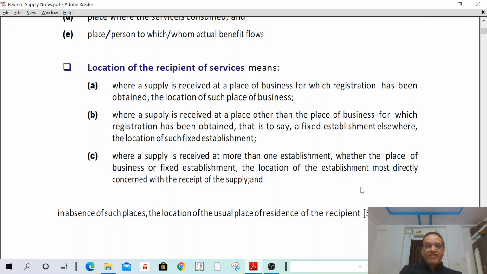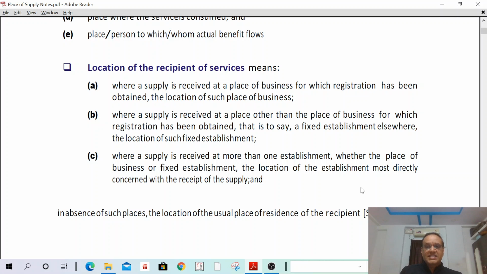Second case, where a supply is received at a place other than the place of business for which the registration has been obtained. That is to say, a fixed establishment elsewhere. The location of such establishment. That means I have obtained registration in Bombay and I have one more office in Pune. For one state, one registration is enough. That's why I have not taken registration in Pune. I have treated that as my additional place of business. I have obtained registration, I have place of business in Bombay, and I have one more branch in Pune also.